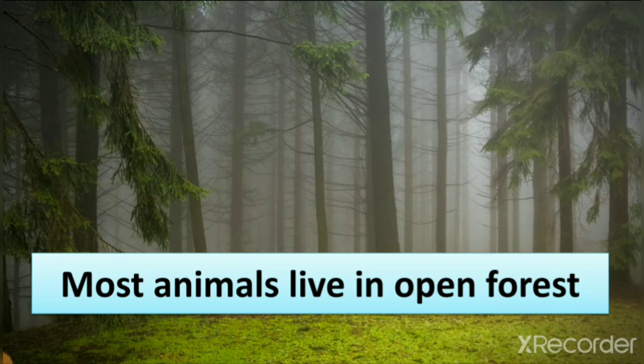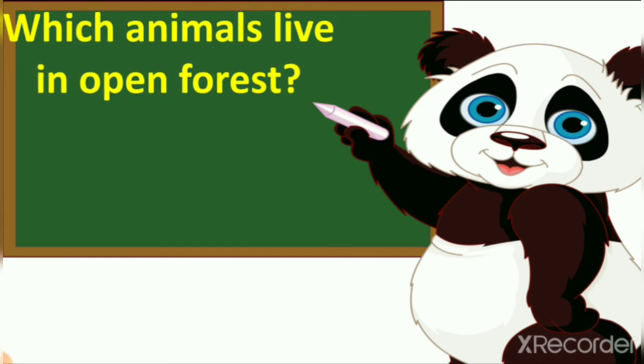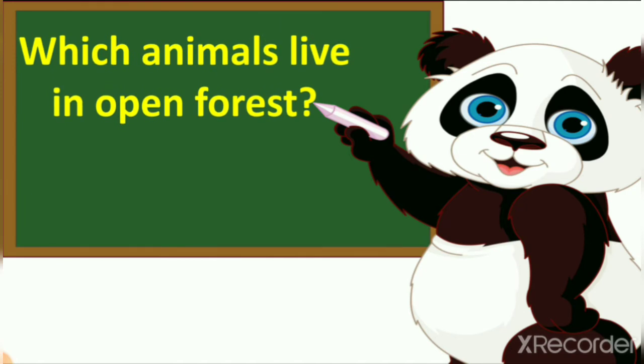Here you can see the picture of a forest. That forest we call an open forest, right? So let's see the animals which are living as it is in the forest. Animals living in open forest are not finding caves, they are not making nests, they are not making burrows and all these things, they live as it is.